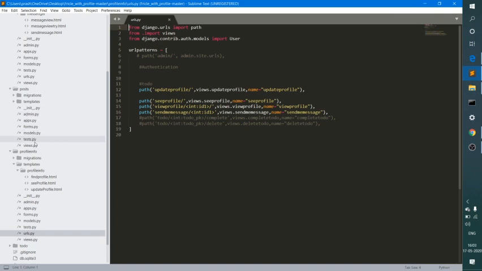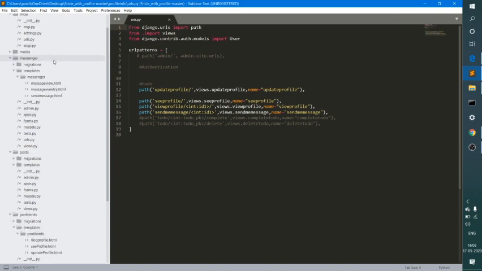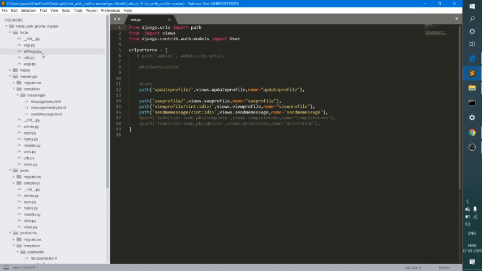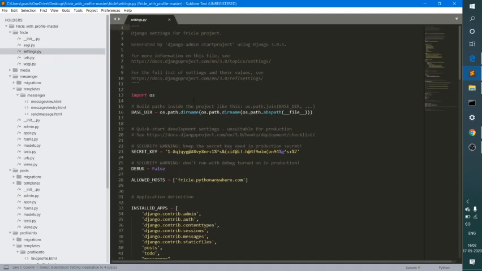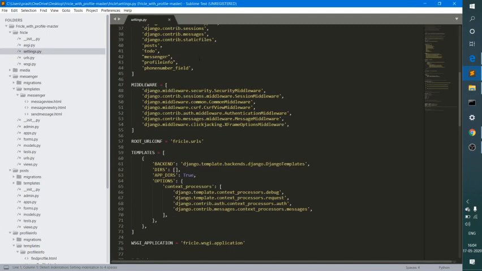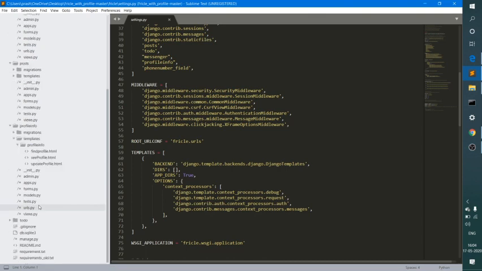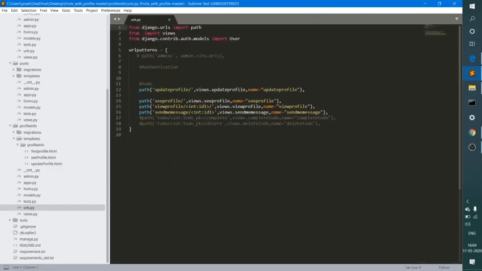Each app consists of views.py, urls.py, models.py, and forms.py. If you create any app, you first need to add it into settings.py. I have added all those apps in settings.py. Then I come to urls.py.